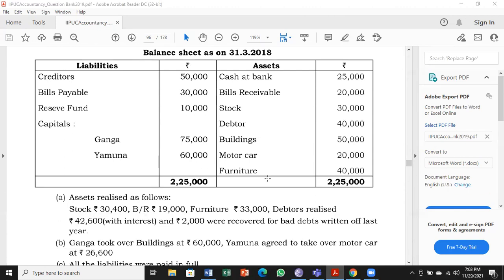Asset side, you will find cash at bank, bills receivable, stock, debtors, building, motor car, and furniture. So there are 6 assets other than cash at bank to be transferred to realization account debit side. Then moving on to the liabilities side, you will find creditors, bills payable, both will go to credit side of realization account. Reserve fund and capitals will go to partners capital accounts.